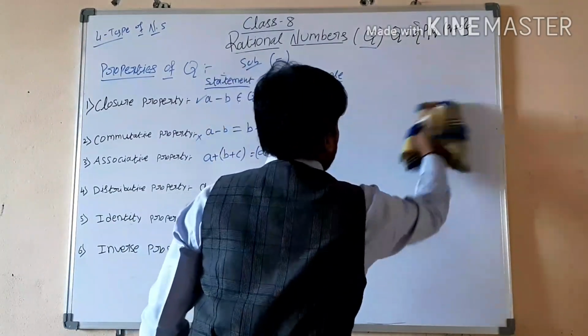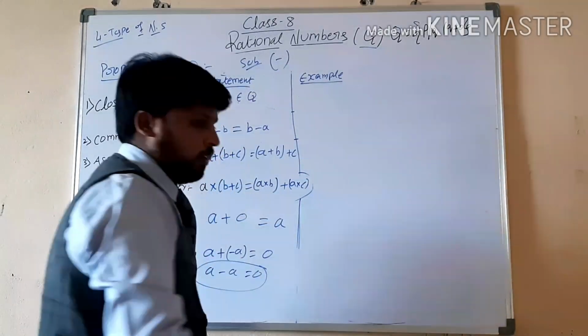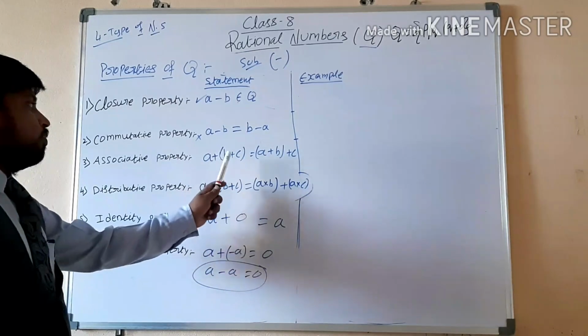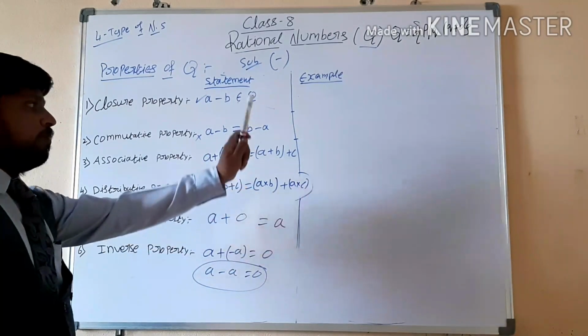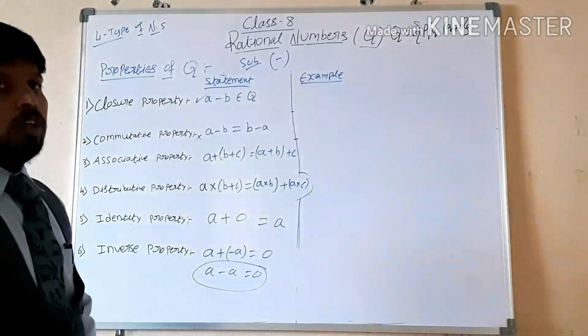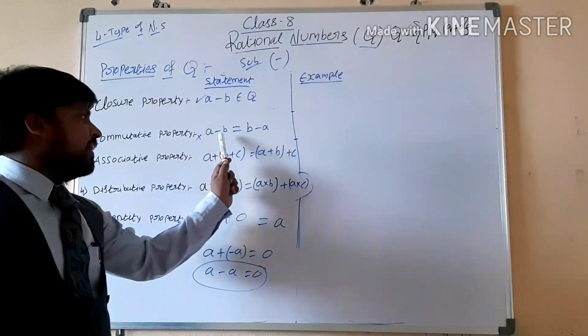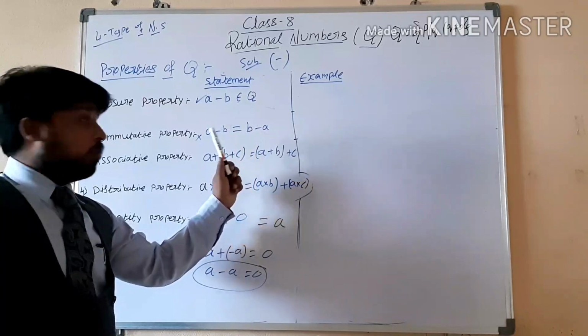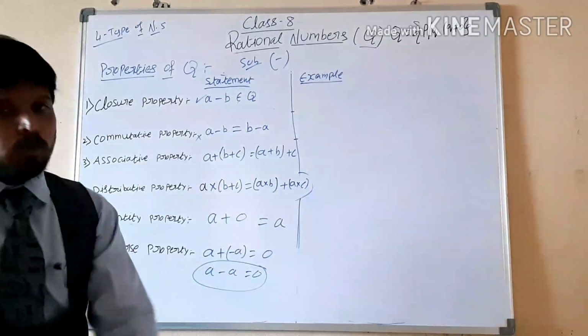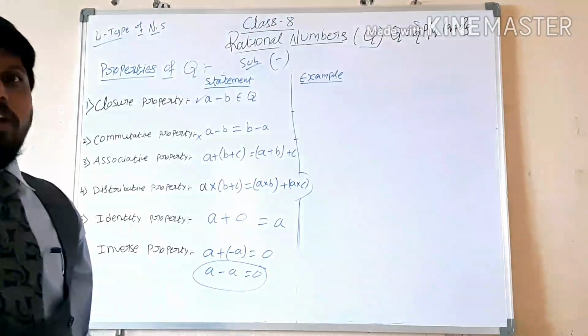So next we will see the associative property. (a + b) + c should equal a + (b + c). We have to check this one also. See here, when we are adding two numbers and subtracting, they are not getting satisfied. Then how can we expect that the associative property will be satisfied?